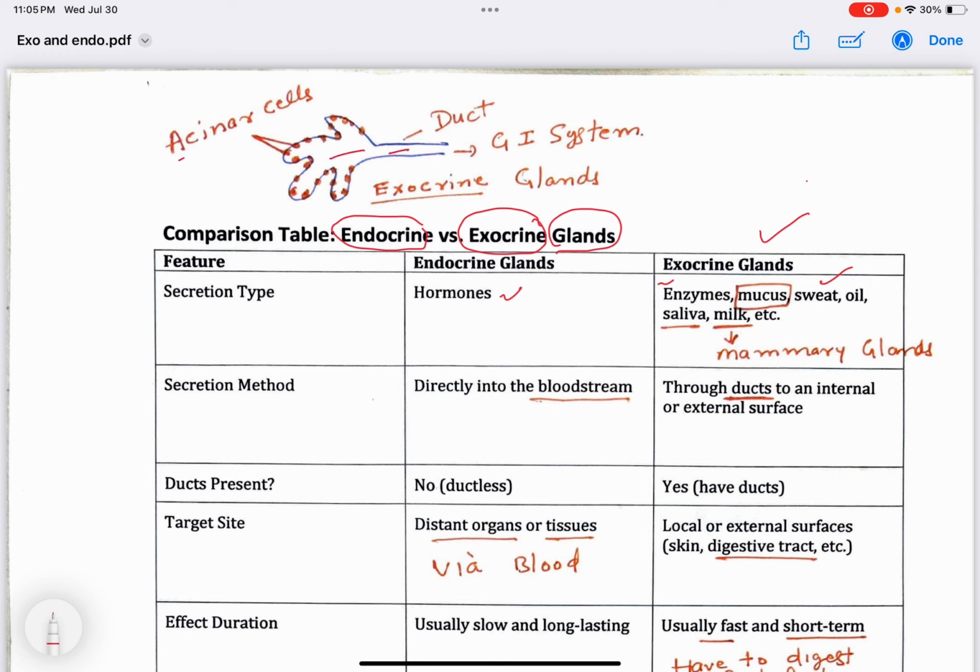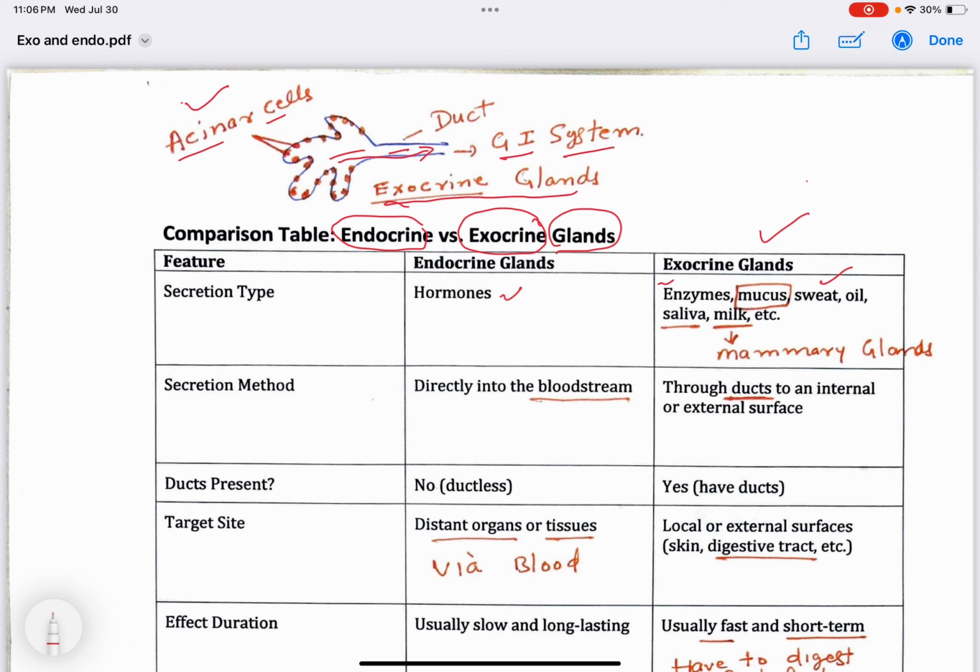So this is the structure of an exocrine gland, and these cells are called acinar cells, and they secrete that material known as enzymes into this duct-like formation. And most of the time, they are in the GI system, in our digestive system. Okay, we'll talk more about these exocrine glands as we go on.